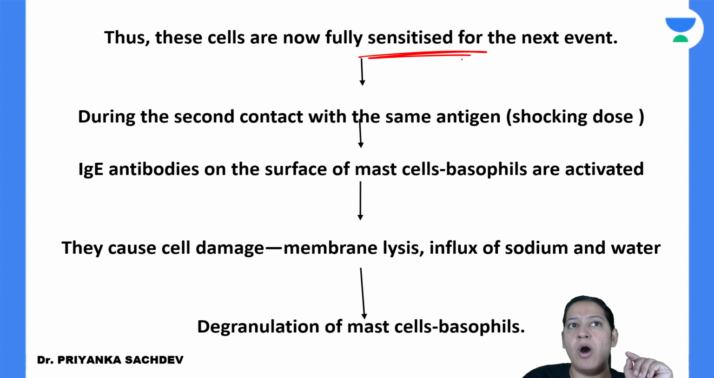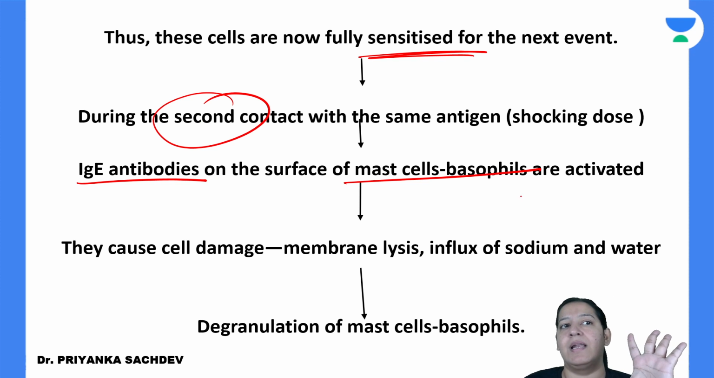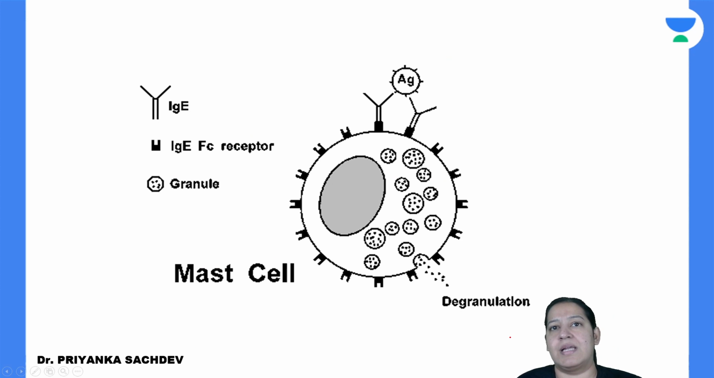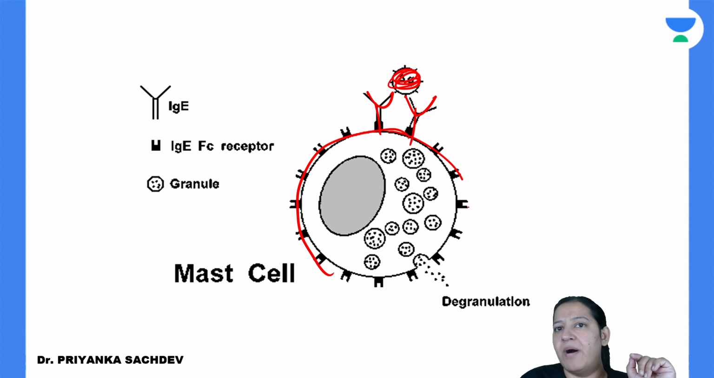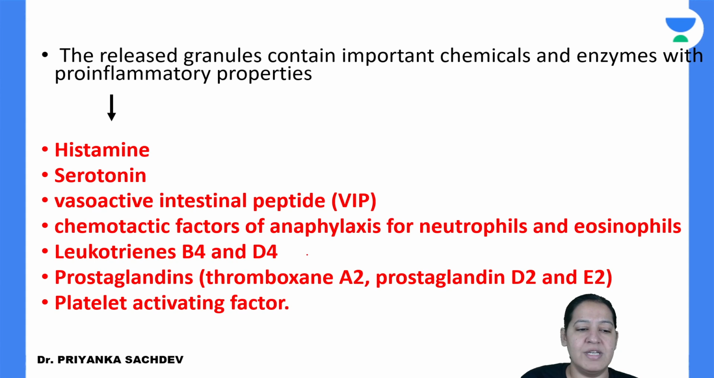They are sensitized now. Now when the second time the same antigen is coming, this antigen directly goes to the IgE antibody on the surface of the mast cell and causes cell damage. So it is known as degranulation of the mast cell. Can you see? This is the antigen binding on the IgE antibody. So the mast cell got burst and the granules are coming out. Please appreciate these granules. This is degranulation of the mast cell. During degranulation, what things are coming out?